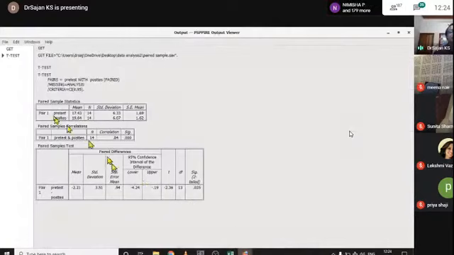Here the number of pre-test is 14, post-test 14, mean of pre-test 17, post-test 19. That means there is an increase in average score in the post-test. Standard deviation, standard error of mean, such things are there. And there is correlation between pre-test and post-test, 0.84. I think it is a high correlation, a significantly high correlation. That means we can go for the paired sample t-test.